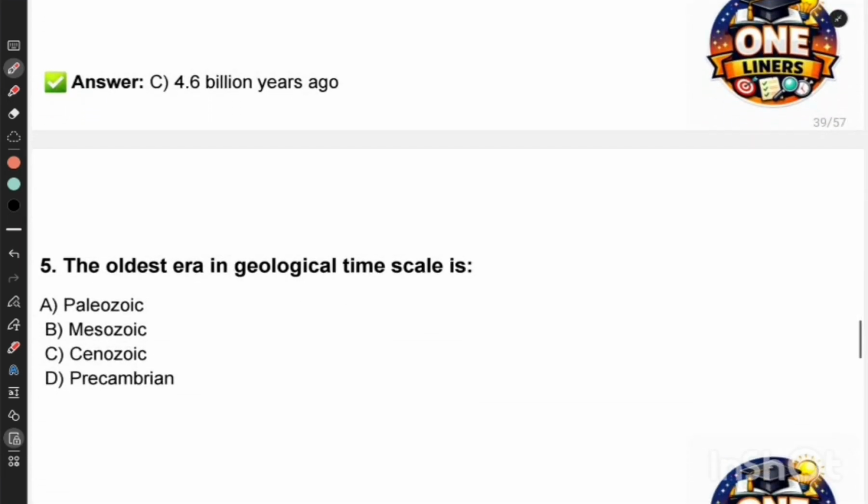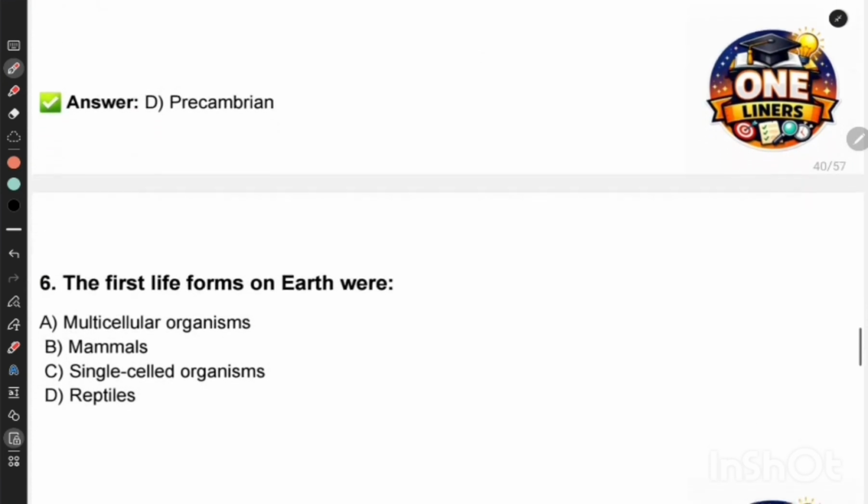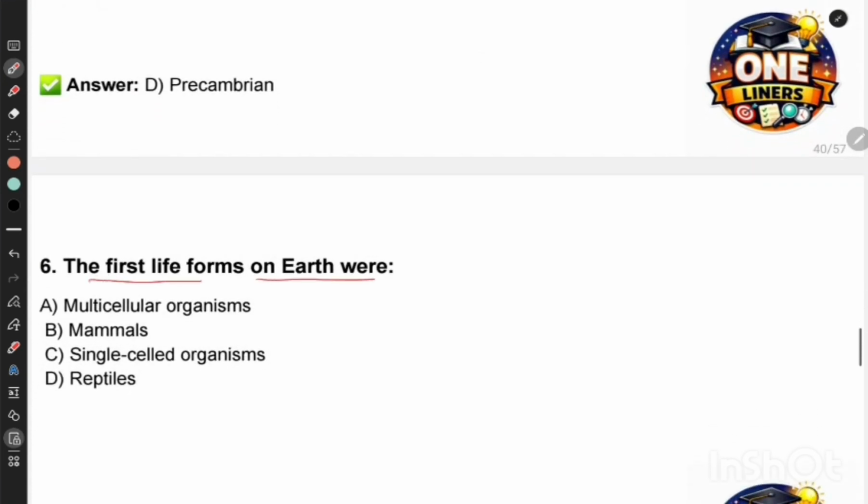Next question. The oldest era in geological timescale is Paleozoic, Mesozoic, Cenozoic, and Precambrian. So the correct answer is the oldest era is Precambrian era. Remember it. Next question. The first life forms on Earth were multicellular organisms, mammals, single-celled organisms, reptiles.